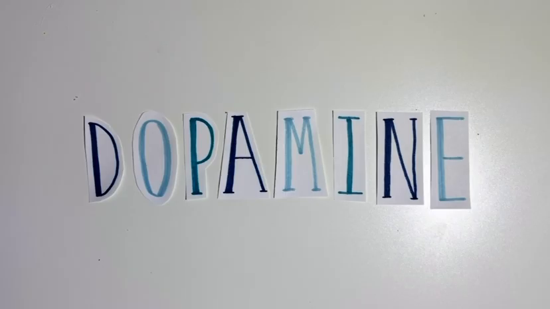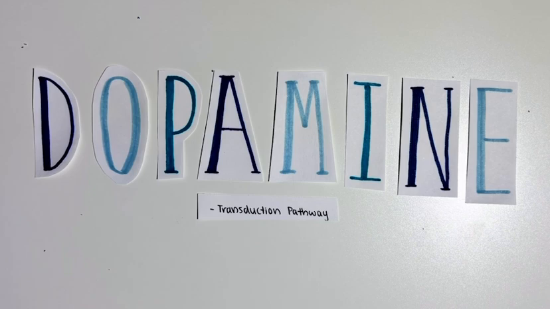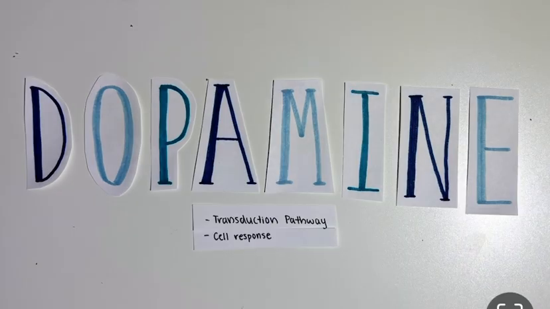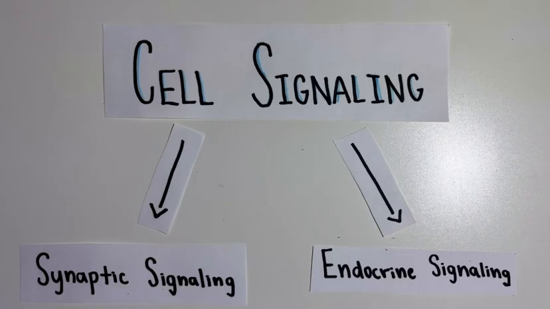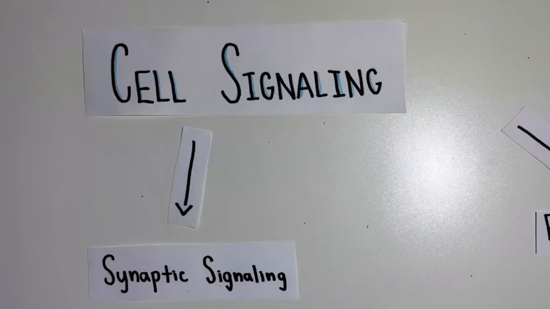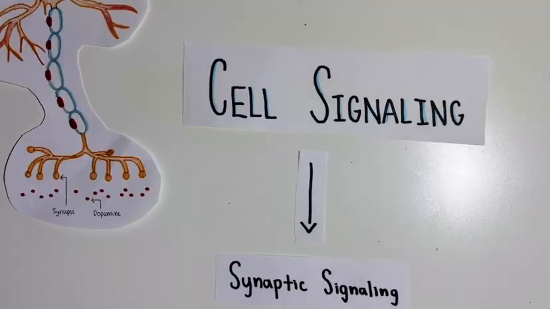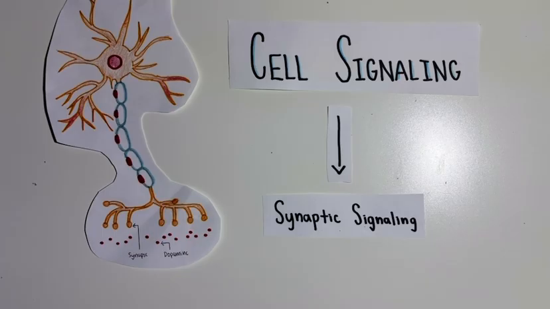Today, I'm going to talk about the signal molecule dopamine, its transduction pathway, and the cellular response it evokes. Dopamine follows two main types of cell signaling, synaptic signaling and endocrine signaling. Today, I'm going to cover synaptic signaling, which is how dopamine communicates between neurons.